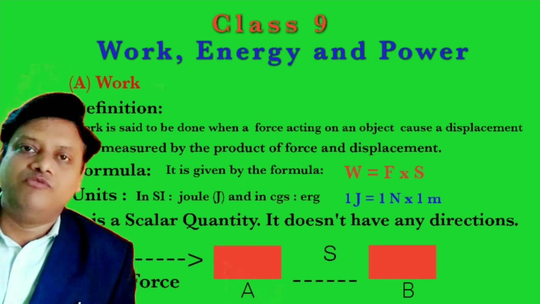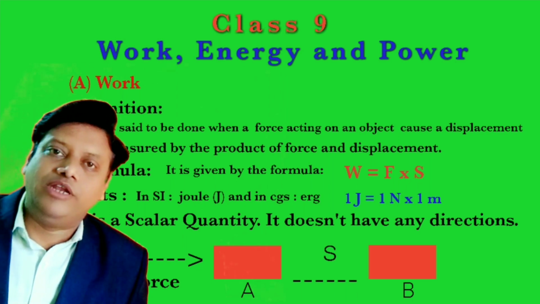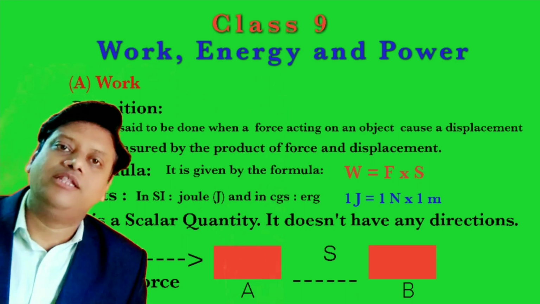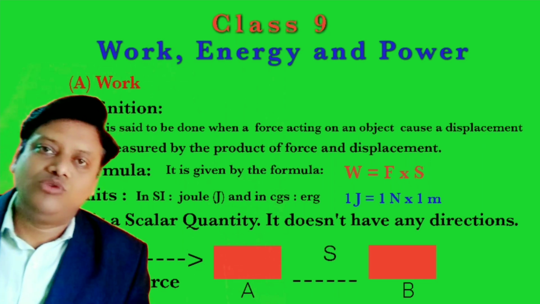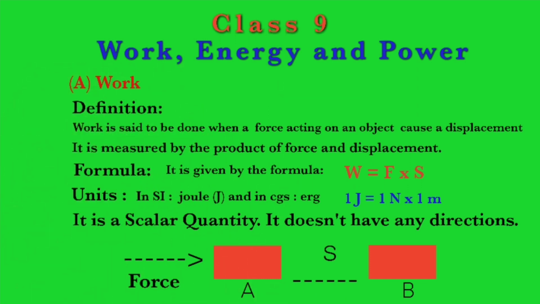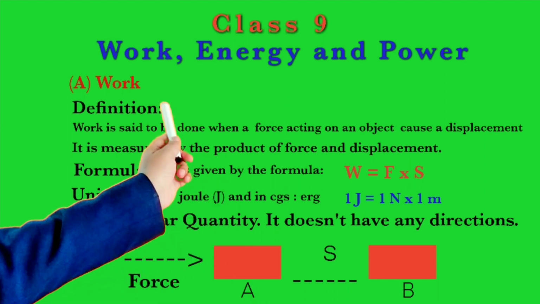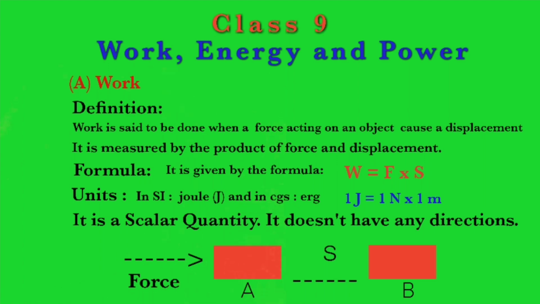Whenever force is applied on a body, you know what force is, a push or a pull is called force, and that force produces displacement, then work is said to be done. As you can see from the definition on the board, it is written: when a force produces displacement in a body, work is said to be done. That means two terms are required for this: force and displacement. So the formula of work becomes force multiplied by distance.